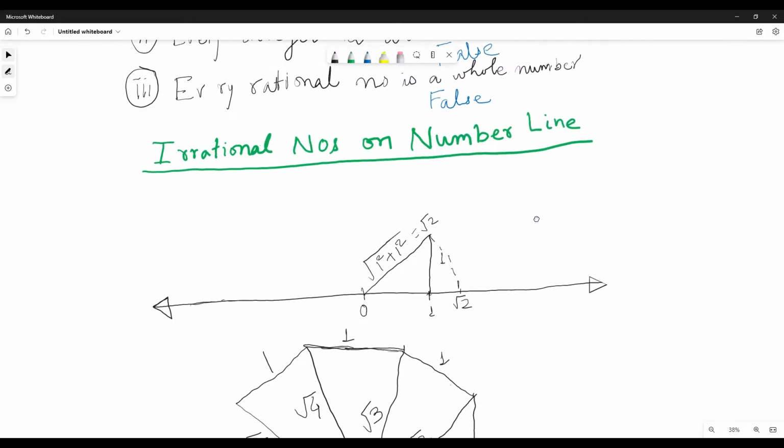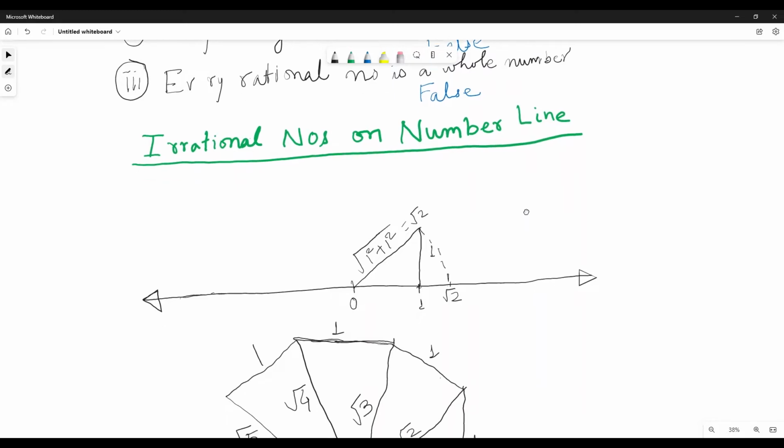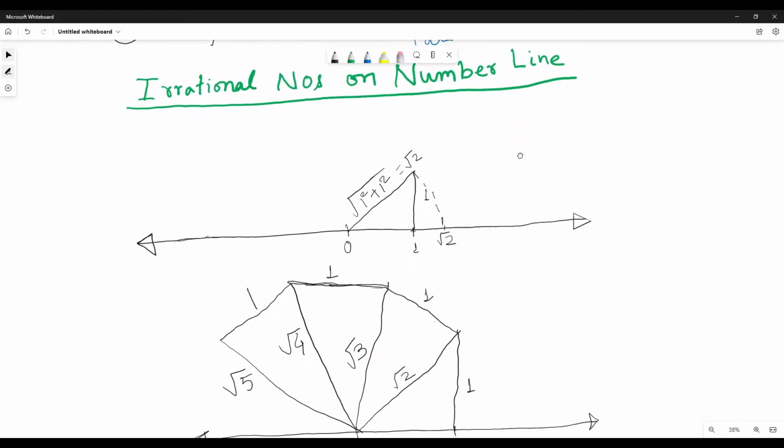This we know. So how will you represent an irrational number on the number line? We know the Pythagoras theorem, a square plus b square equals c square, where this is c, this is a, this is b.